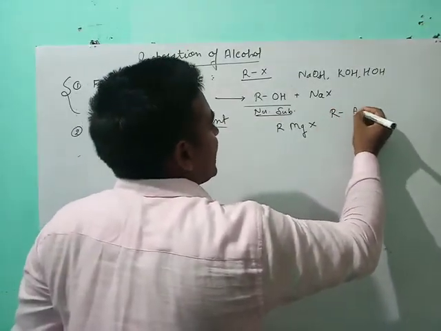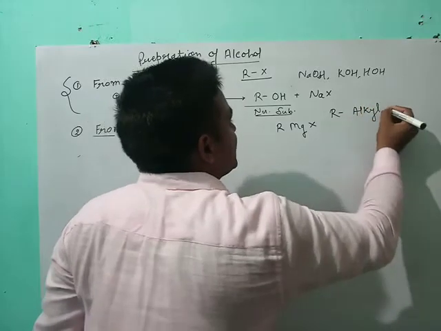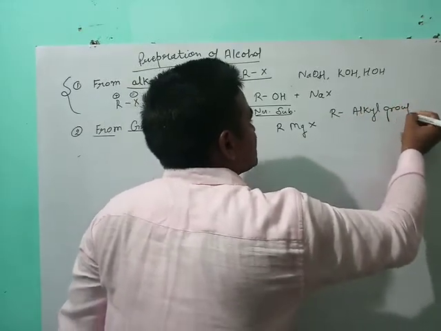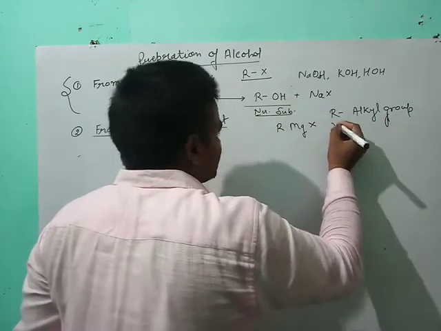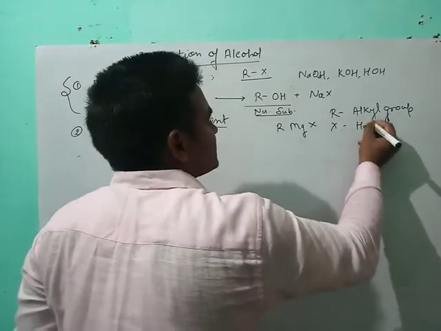Here R may be any alkyl group and X, we know, is the halogen.